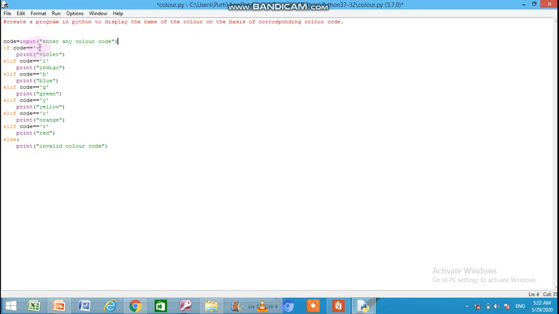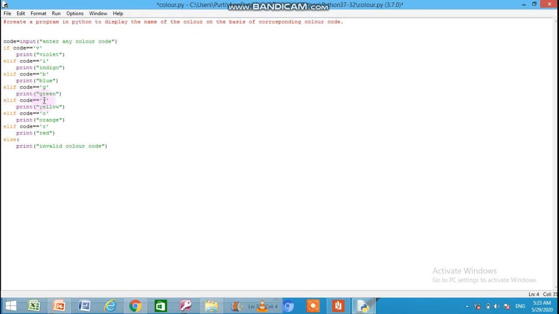If the condition is not true, it will jump to the else part, elif, which is short form of else if, where it will check another condition whether the value of code is equal to I or not. If it is true, it will print indigo, otherwise it will check another condition whether the code is equal to B. If it is true, it will print blue, otherwise check another condition. If the code is G, it will print green, otherwise it will check another condition.